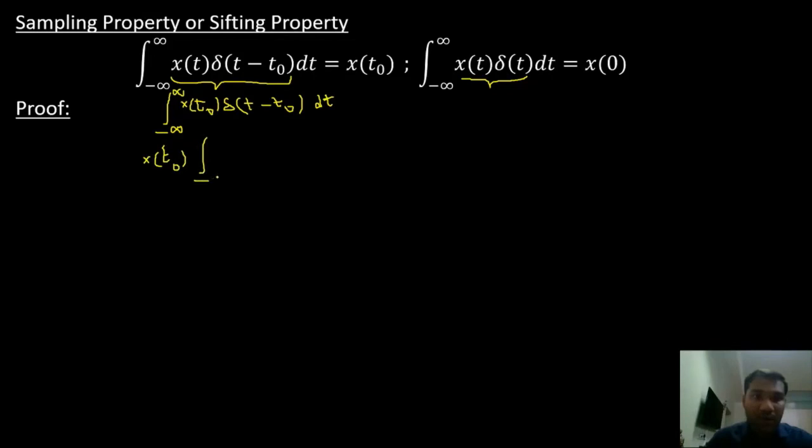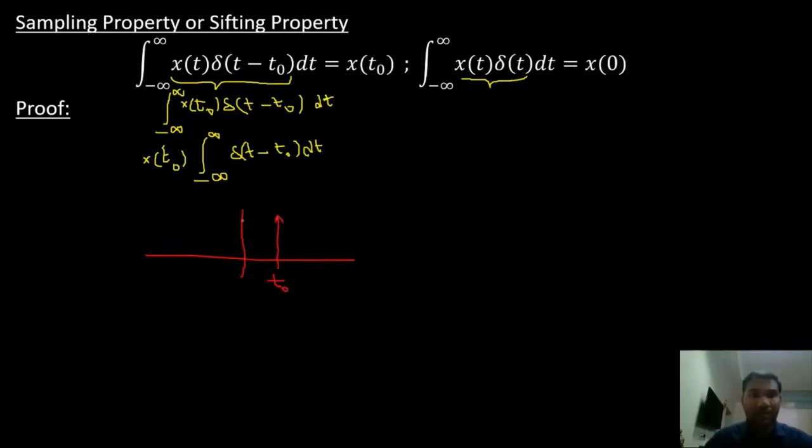integral from minus infinity to infinity of del of t minus t naught dt. Del of t minus t naught looks something like this.